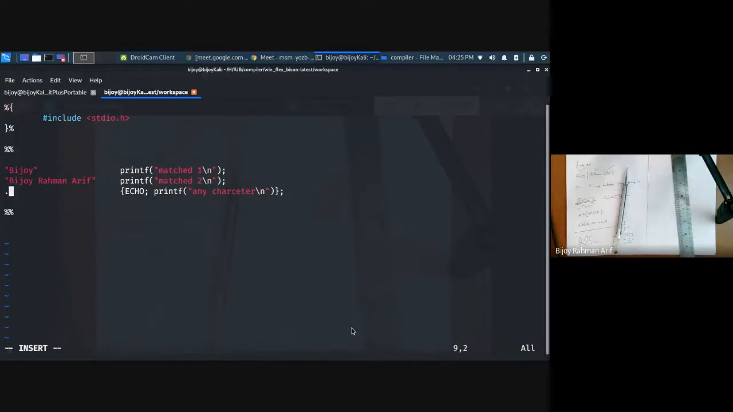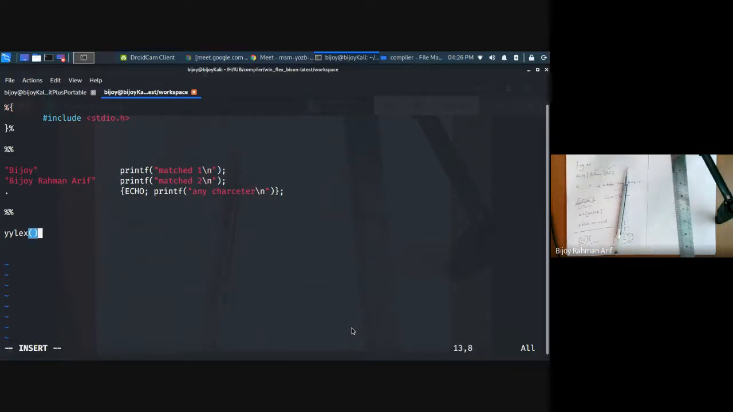Yes, you are right. So remember, when I'm going to compile this file, it is going to produce a special function that is actually the lex output. And how can we get the lex output? Using yylex.